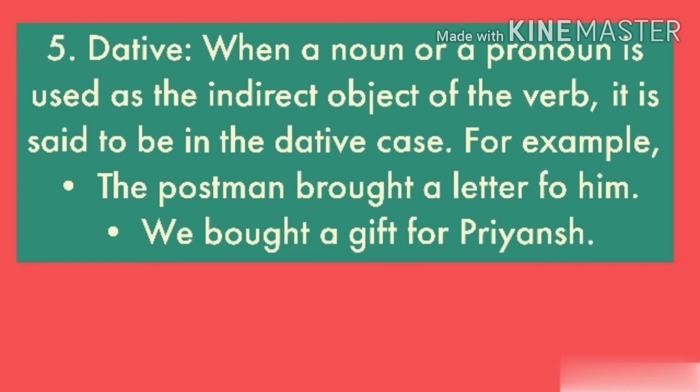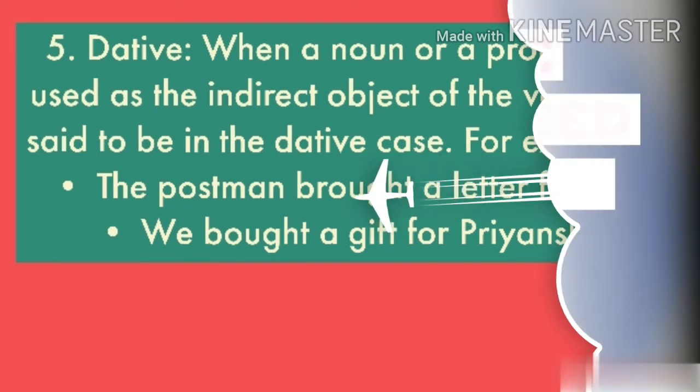Fifth, dative. When a noun or a pronoun is used as the indirect object of the verb, it is said to be in the dative case. For example, the postman bought a letter for him. We bought a gift for Priyansh.